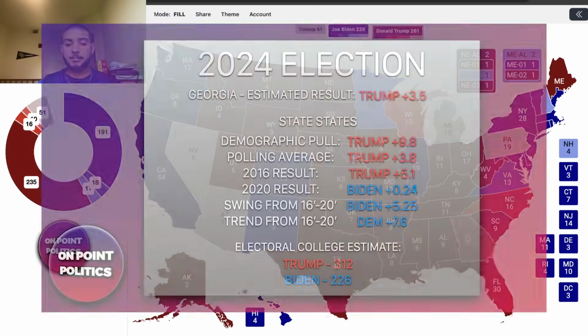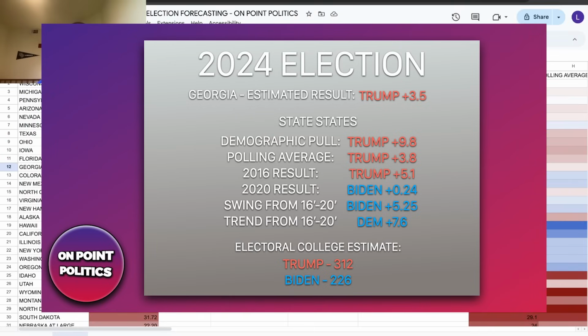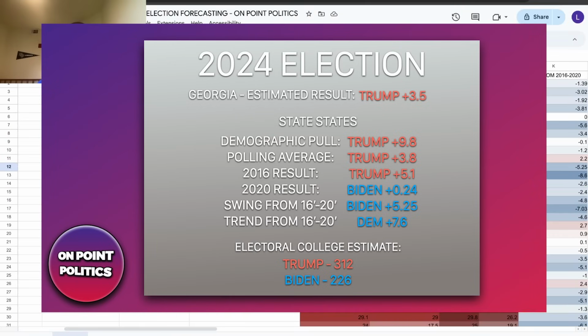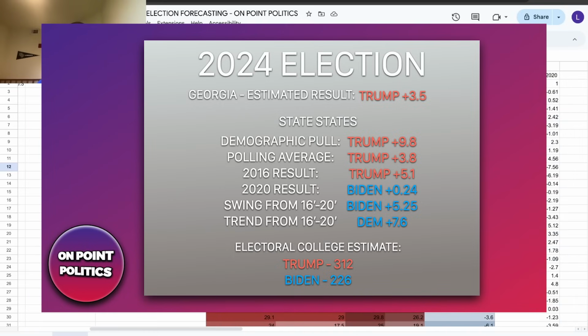Georgia is a state that is considered lean on the model. It is voting for Trump by 3.5 points. The demographic poll has him up by 9.8%. The polling average has him up by 3.8%. The 2016 result was 5.1, and the 2020 result was a tilt Biden margin.